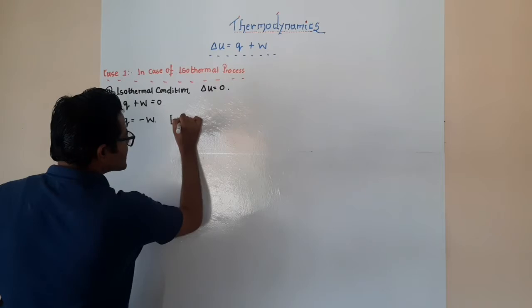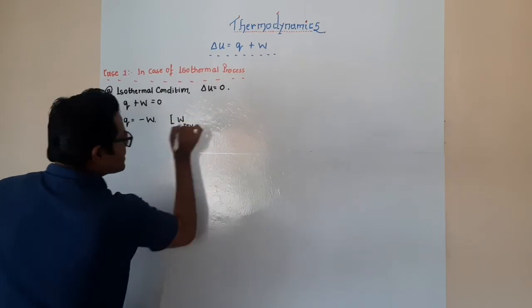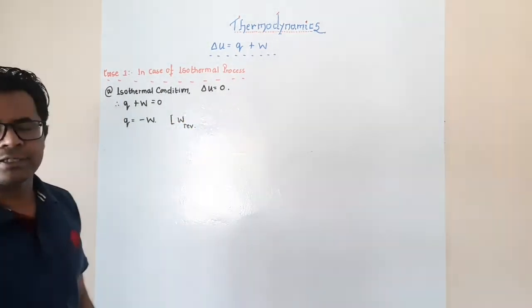But right now, we'll speak with respect to the work done in a reversible condition.